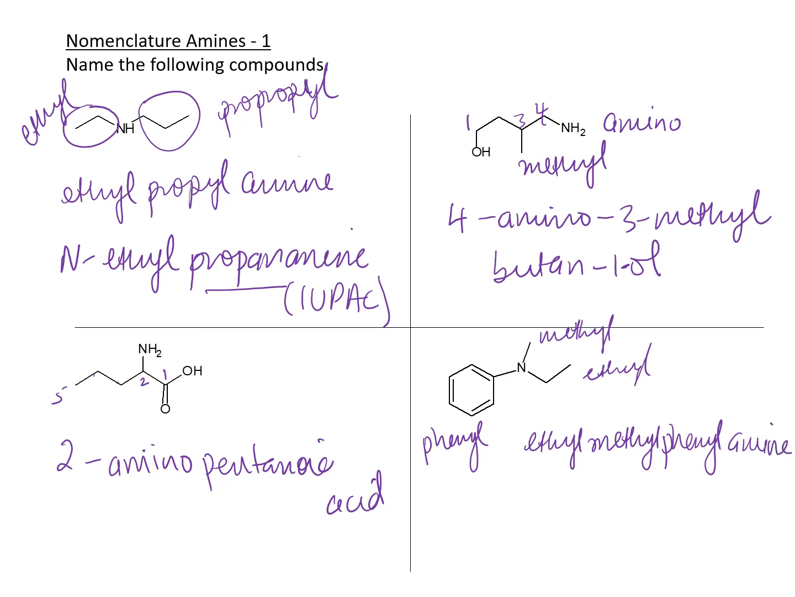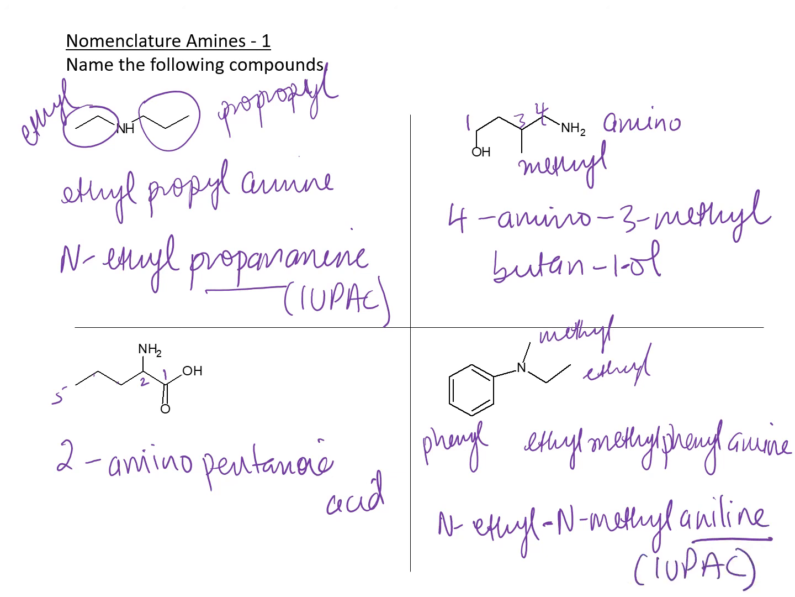Now if you wanted to give it an official IUPAC name, you choose the longest ring, or the biggest ring, or the longest chain. The ring here is of course going to take priority, so nitrogen connected to a benzene ring is aniline. So aniline is going to be the base name, and it's going to be N-ethyl-N-methylaniline. This is the IUPAC name. I hope that is clear.